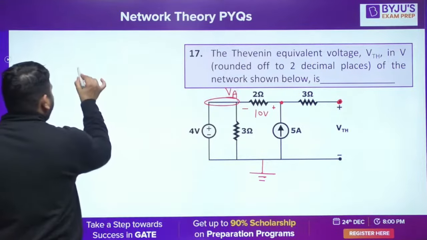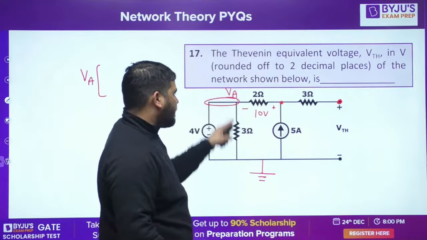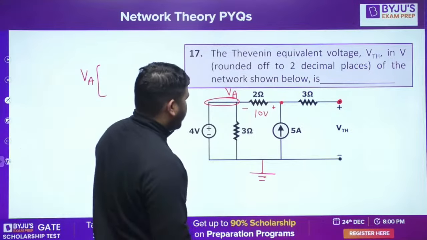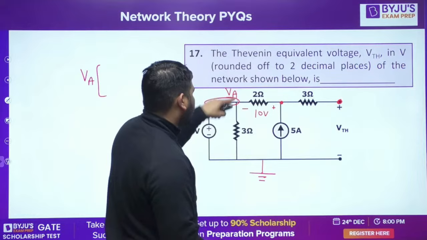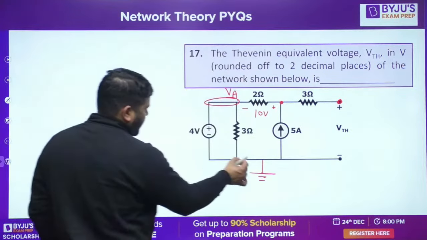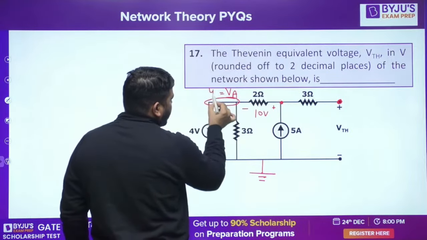Let's calculate VA. Apply nodal. Write the direct nodal equation. The coefficient of VA is 1 by 3. Wait a minute. This VA is 4. Directly you can say it's 4, because if it is 0, this voltage source is connected directly. So this voltage is 4 volt.